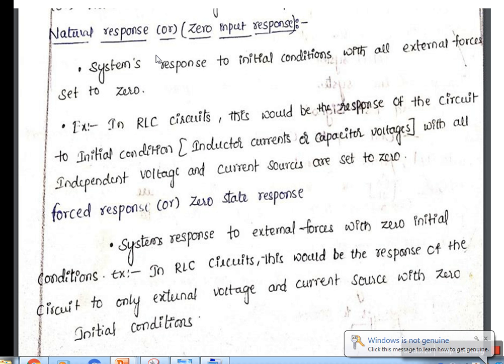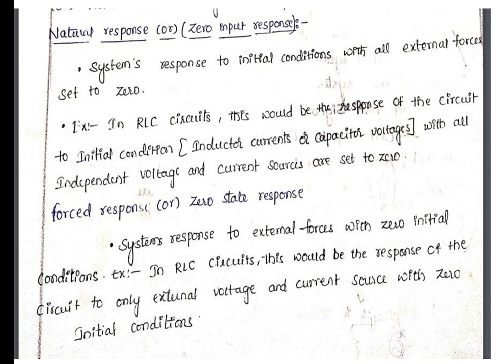So if you take the response of the system without applying any input, that is the natural response, or zero input response. Similarly, what is forced response? Forced response is also called the zero state response. The system's response to external forces with zero initial conditions is called the zero state response.